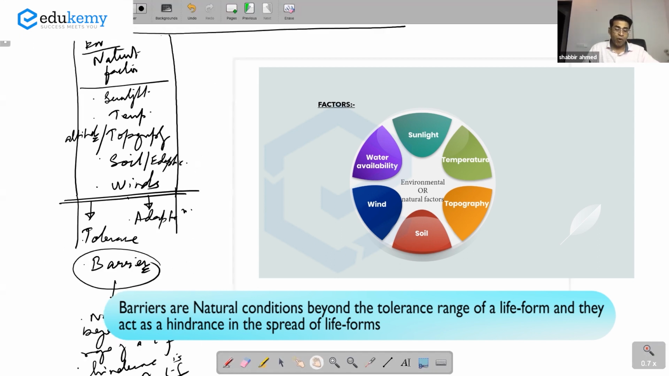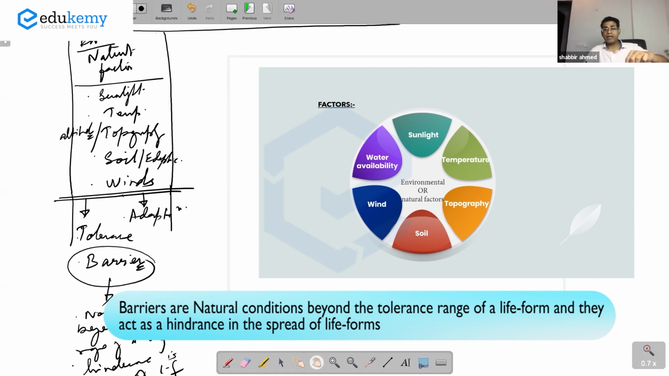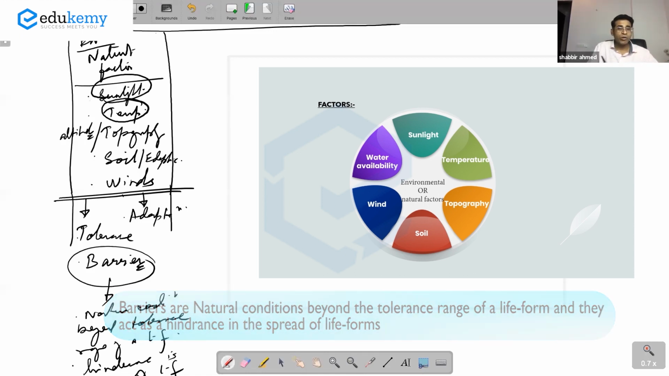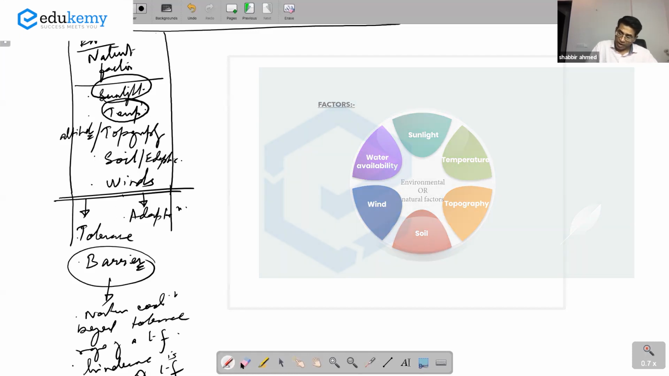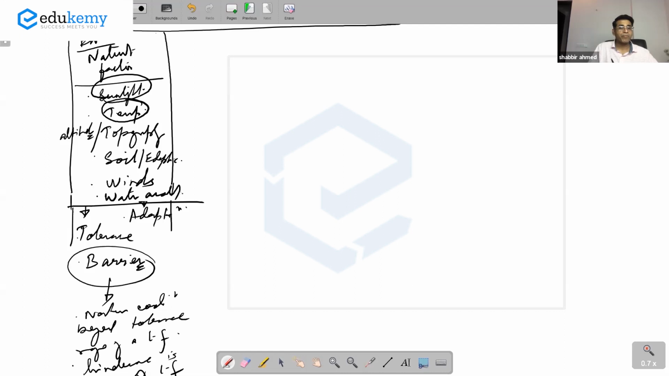ये एक component of discussion है. The environmental factors, okay, which includes sunlight, which includes temperature, altitude, topography, soil factors, and wind factors. I forgot moisture and water. I need to add that water availability. Okay, so इसमें discussion ज़्यादा आप temperature पे कर सकते हो.